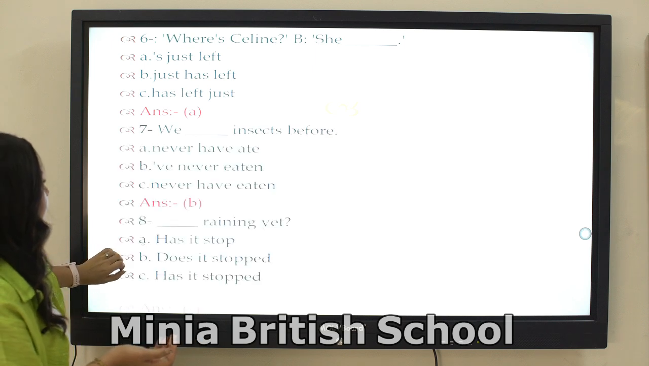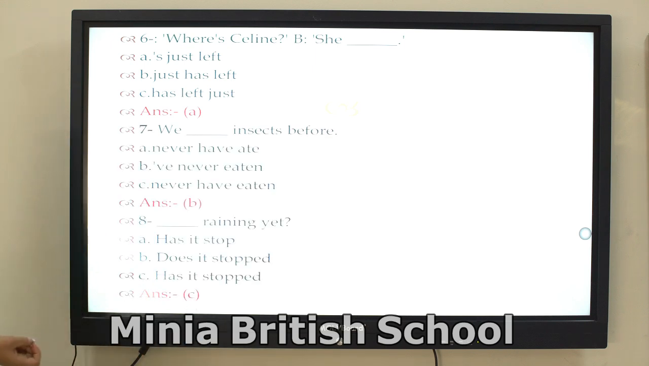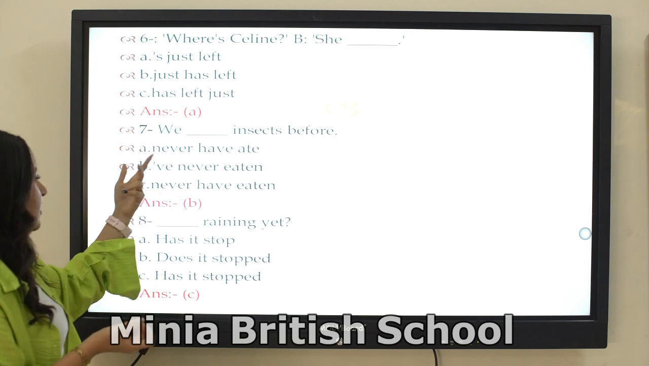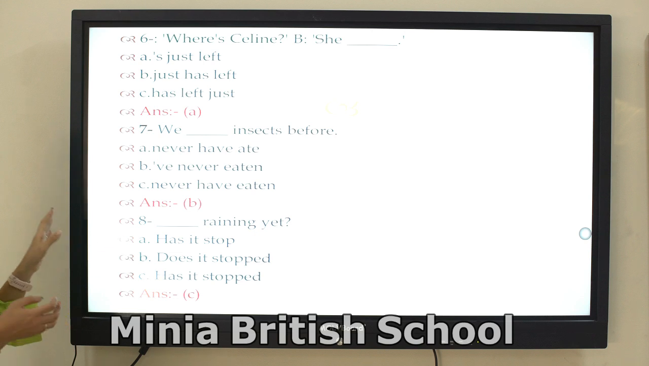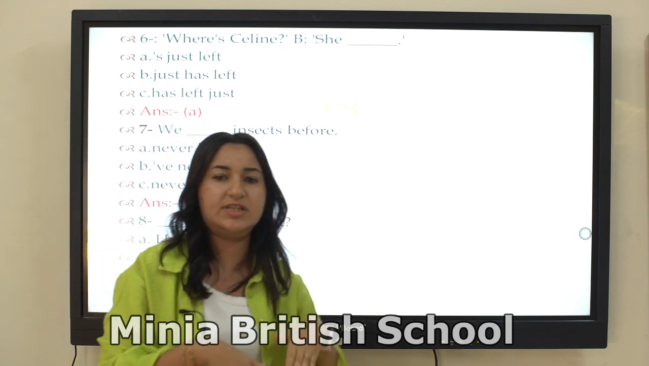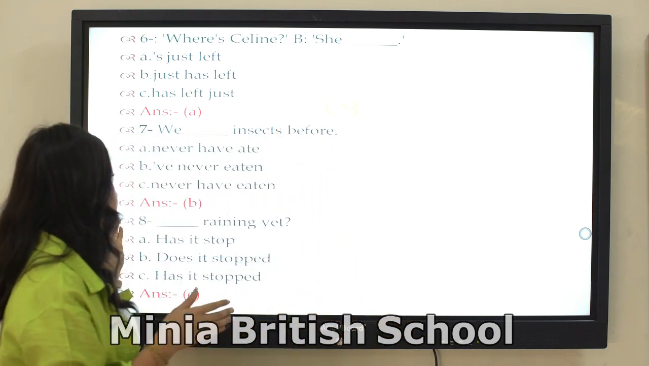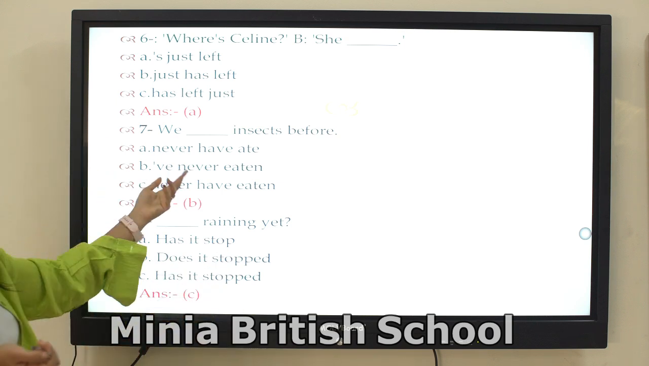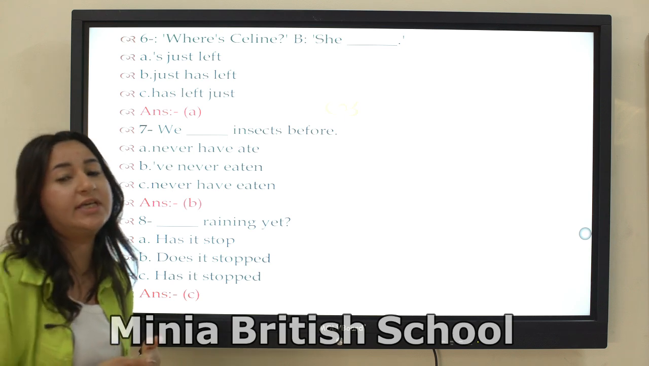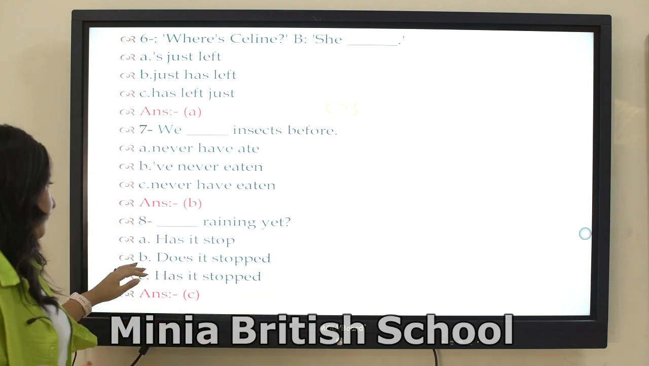We have never eaten insects before. Exactly, it will be have never eaten. So we said before that the key word comes after the auxiliary verb and before the third form, so it will be have never eaten, and never is also a key word of the present perfect.